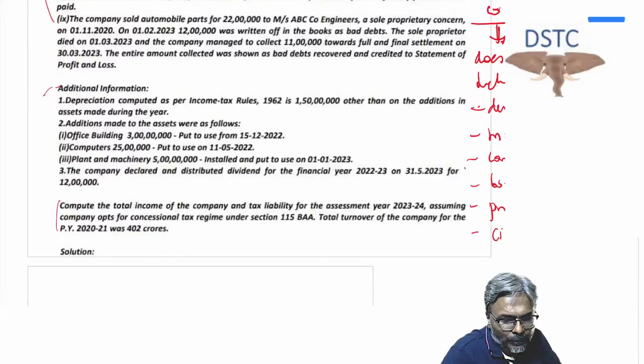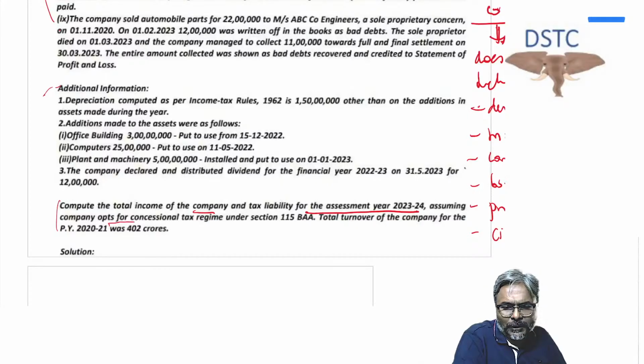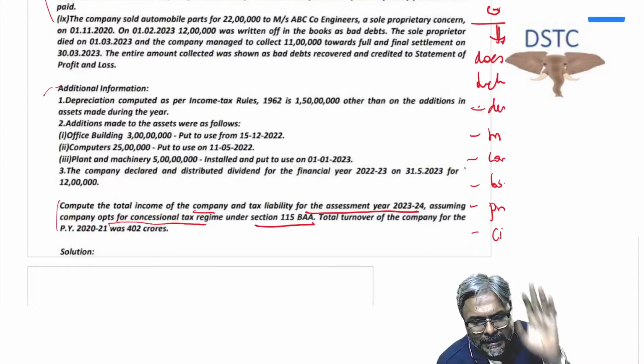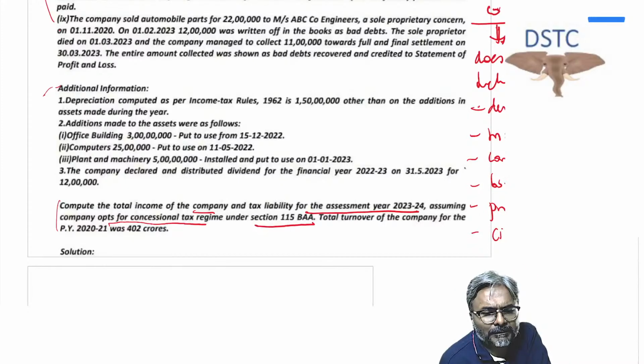And finally, compute the total income of the company and the tax liability for the assessment year 23-24, assuming the company opts for the concessional tax regime under section 115BAA. That is it. So now our entire thought process will be as per 115BAA. Now the total turnover of the company for the previous year 2021 was rupees 402 crores.